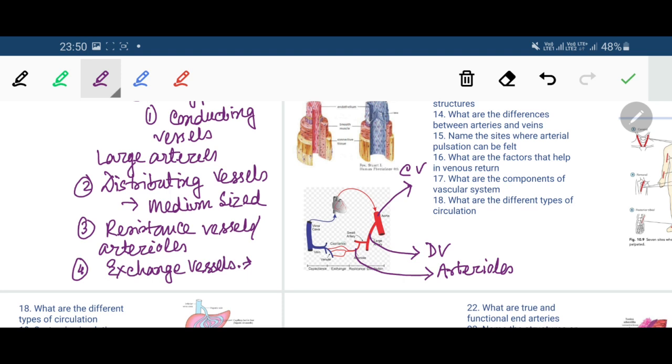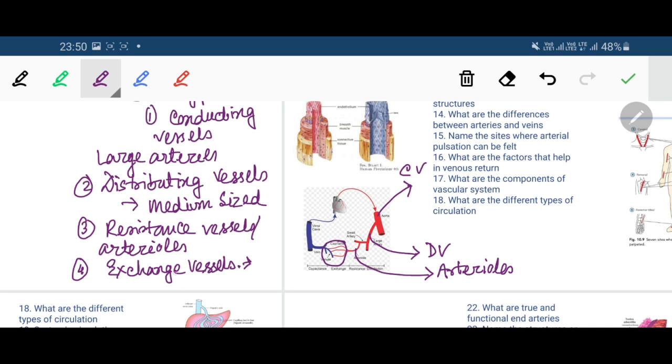Which include the capillary and the post capillary venule. That means the venule into which the capillary just ends. So when the capillaries just end, they start a very minute venous channel. At the end of the capillaries there are very minute venous channels which are called venules.